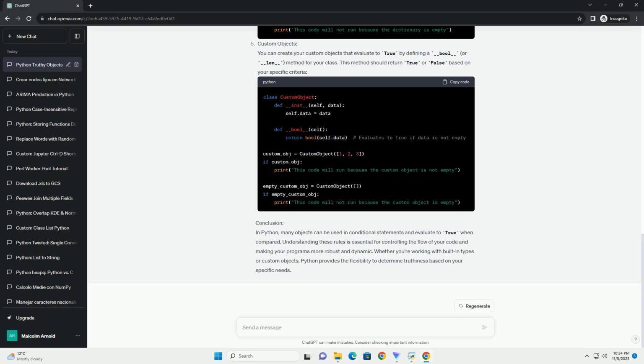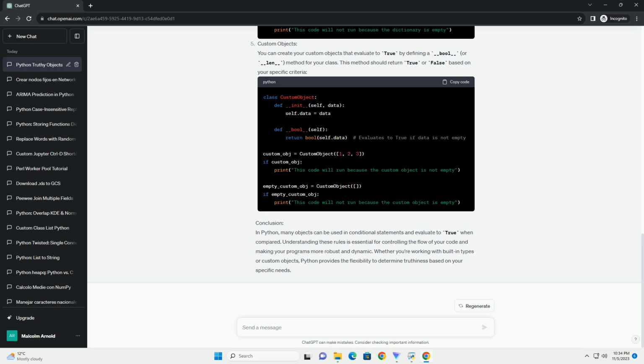Custom objects. You can create your custom objects that evaluate to true by defining a __bool__ or __len__ method for your class. This method should return true or false based on your specific criteria.